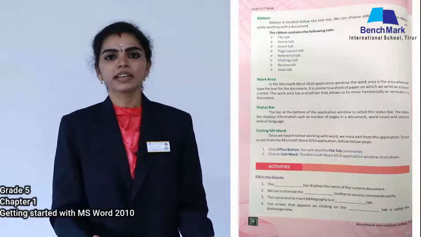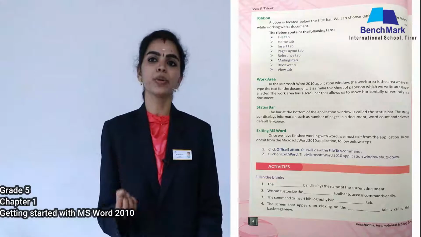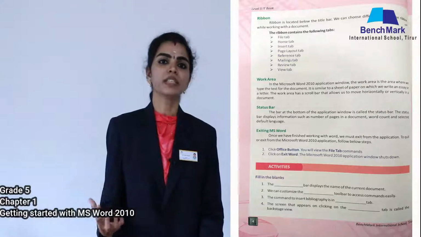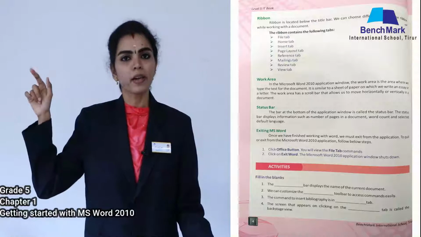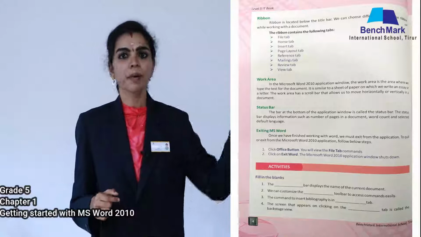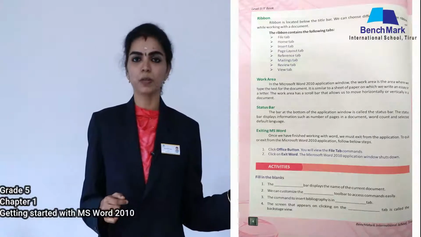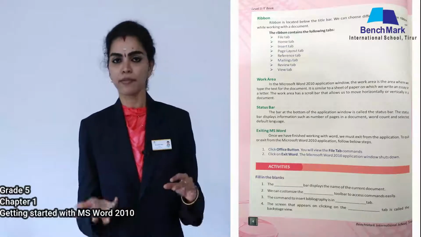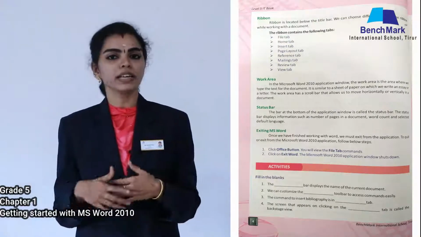So the next topic that we are going to see is exiting MS Word. How do we exit from MS Word? That is, we are working in MS Word, and after finishing it, we need to exit. So how do we do that? Either we can click the icon appearing on our title bar, that is the close button, or we can choose the Close or Exit option from the File menu, that is also possible. Or the third way is you can use the shortcut key, that is Alt F4. By pressing both the keys simultaneously, your document will get closed.